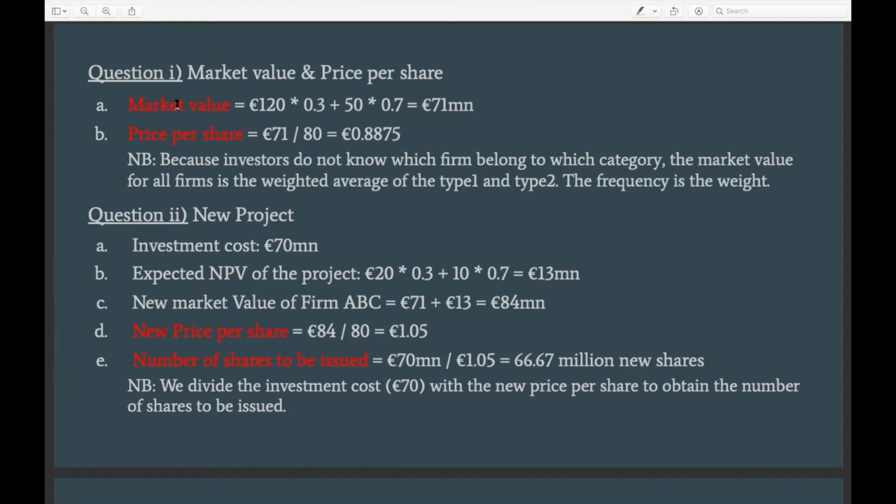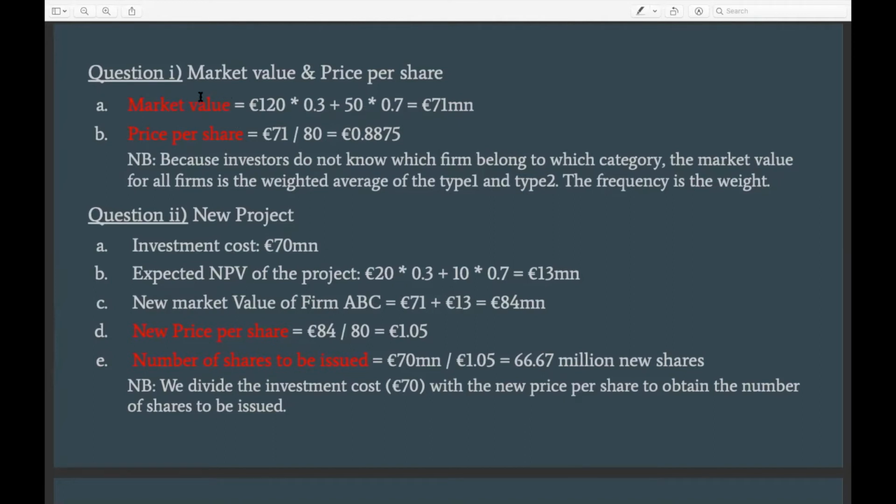So in this way, to find the market value, we just take the weighted average of the asset value of the two types of companies, to arrive at the market value of an individual company, which is basically an estimation or our best guess for a value, since we don't know which company belongs to which category.